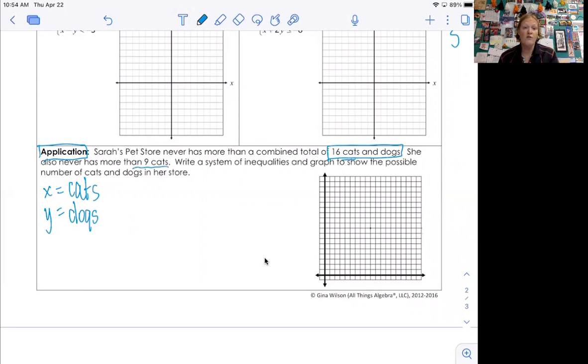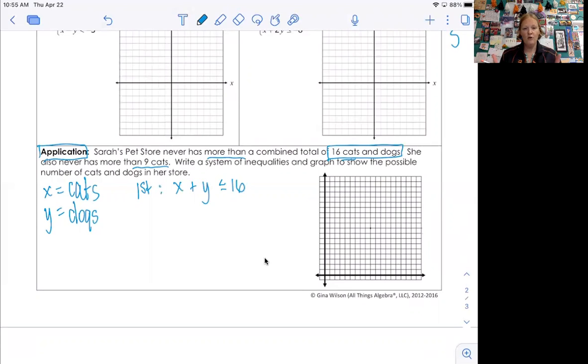So let's do just the cats and the dogs first. So here's my first equation. She's never had more than 16. Does that mean she can have 16? Yes. So that means the cats, X, plus the dogs, Y, has to be less than or equal to 16. Okay, how do we feel about that?